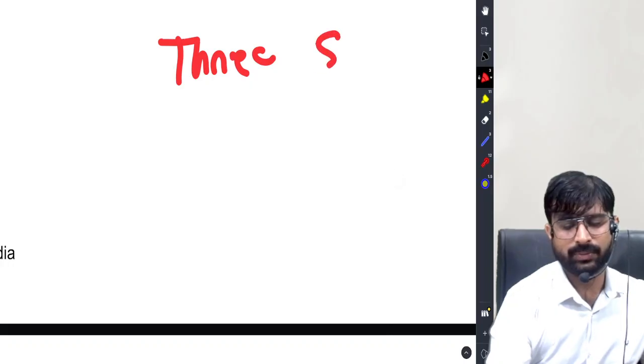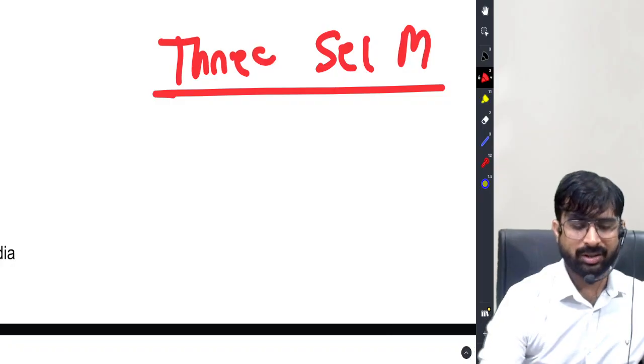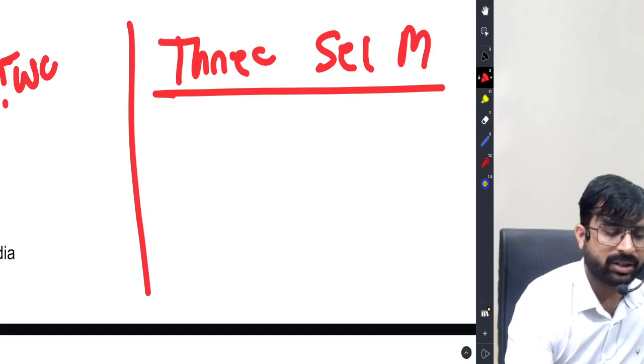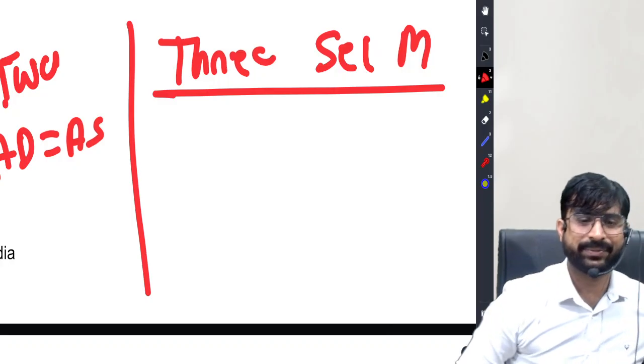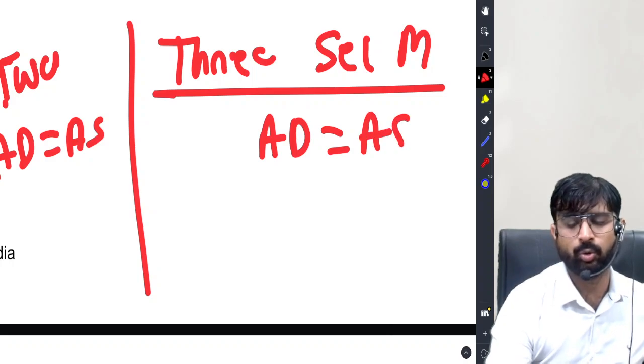3-sector model. In the 2-sector model, my dear students, you had AD equal to AS. Here also you have AD equal to AS. Who has denied that?